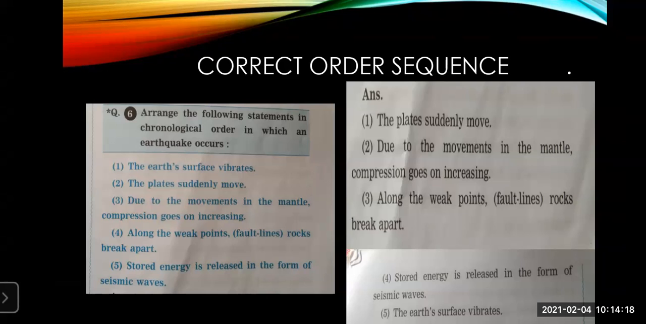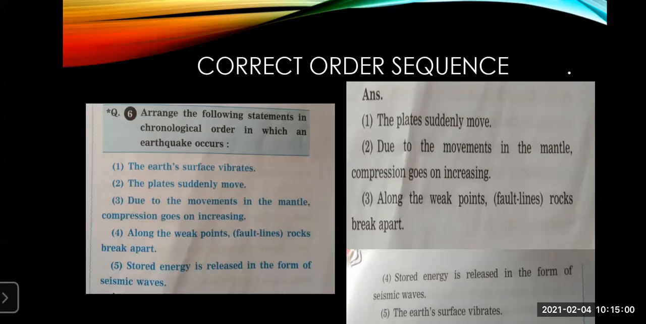Now first, what happened? See, in the first blue slide, the earth's surface vibrates. Second point is given, the compression goes on increasing. Now you must have learned the interior of the earth, that is core, mantle and all. So rocks break apart. Then stored energy is released in the form of seismic waves. Now this is what they have given. But we know it is a wrong order. So how is it going to come?